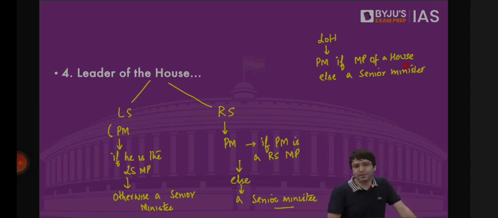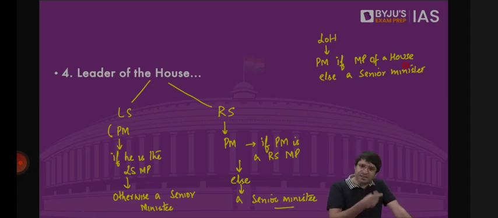Dr. Manmohan Singh was not the leader of the House in Lok Sabha when he was the Prime Minister. Why? Because he was the Prime Minister, but he was not a member of Lok Sabha. In that case, initially Pranab Mukherjee, who was the senior minister, was the leader of the House in Lok Sabha. After he became the President, it was Mr. Sushil Kumar Shinde. So the leader of the House in Lok Sabha is the Prime Minister if the Prime Minister is a member of Lok Sabha, otherwise a senior minister.